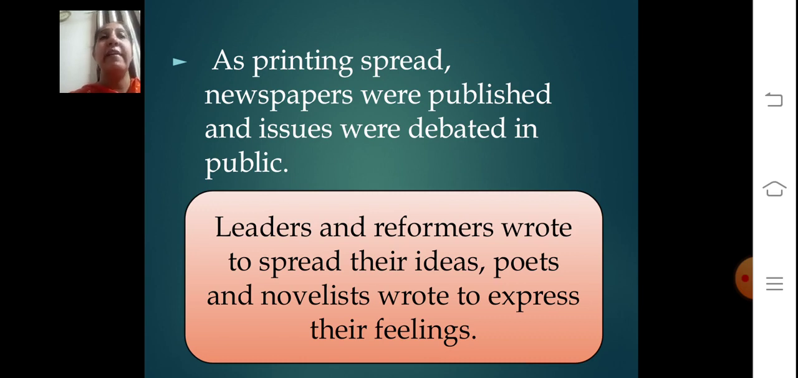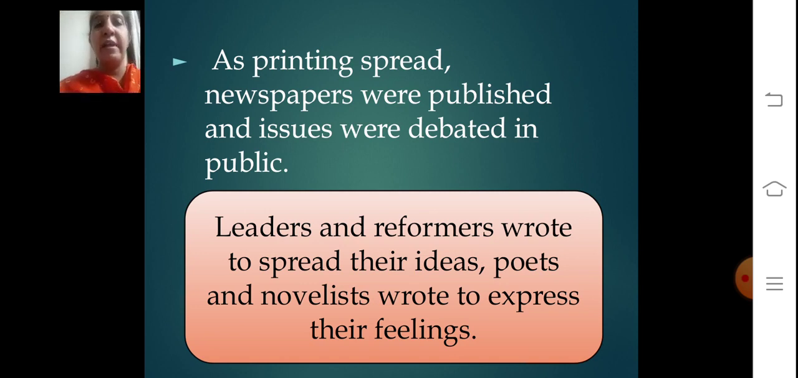As printing spread, newspapers were published, and even issues were debated in public through writing. Leaders and reformers started writing to spread their ideas. Why? Because everybody can read writing, and through that the ideas can be spread. The poets and the novelists expressed their feelings through writing.